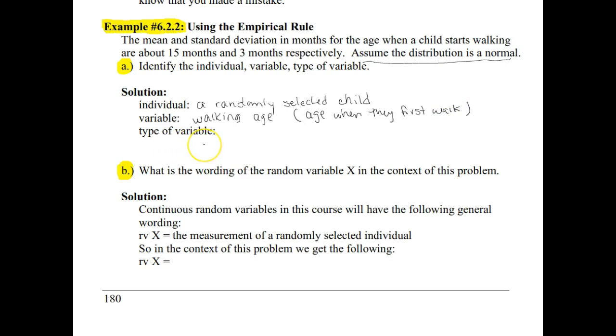And so the type of variable here, again, this is measured in months. So we're looking at time, so that is quantitative and continuous. When people are asked about their age, you typically would give your age to the nearest whole number, because nobody needs to know that I'm 50 years, 2 months, 3 days, 6.9 seconds old. Okay, so it's good enough to just say to the nearest year.